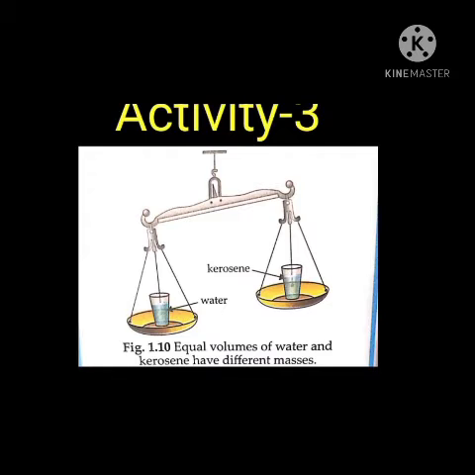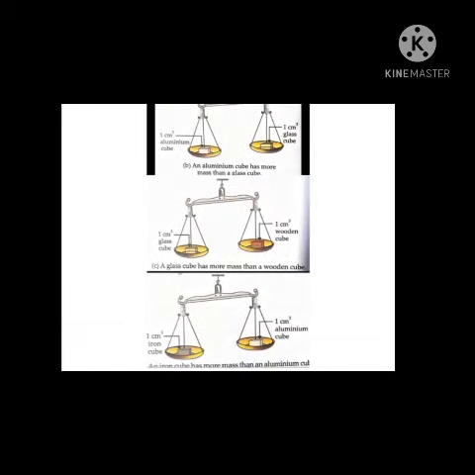So mass of water is more than the mass of kerosene, so water is denser than kerosene. Similarly, in the previous activity, in activity 2, the mass of the aluminum cube is more than the mass of a glass cube.